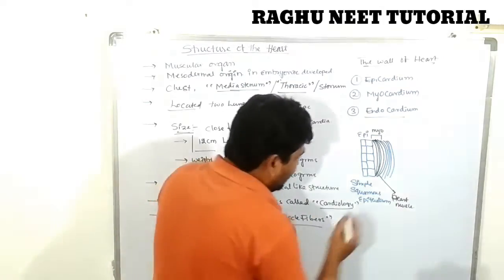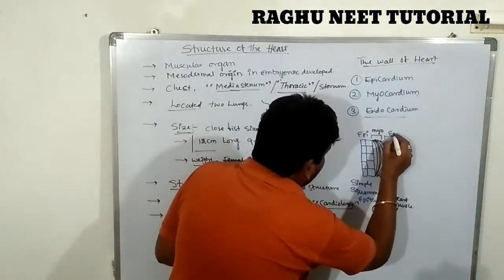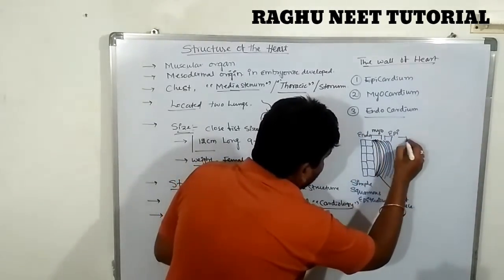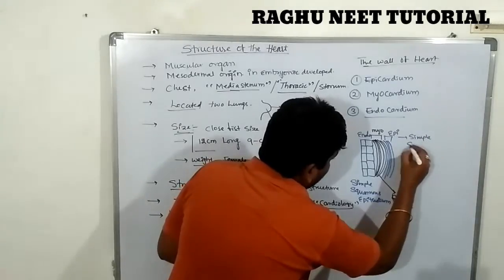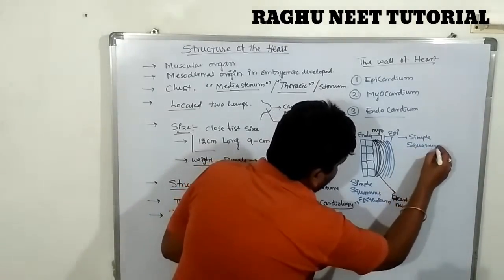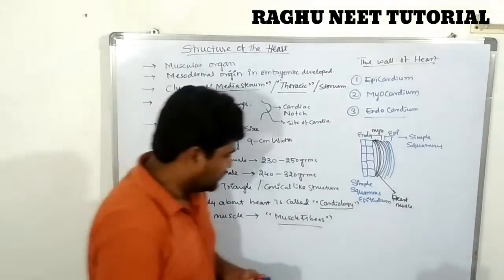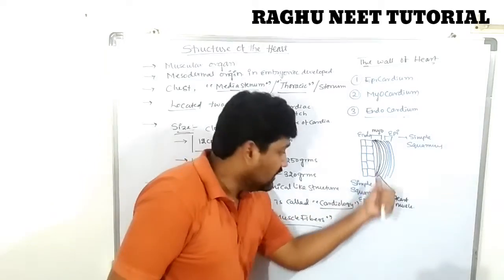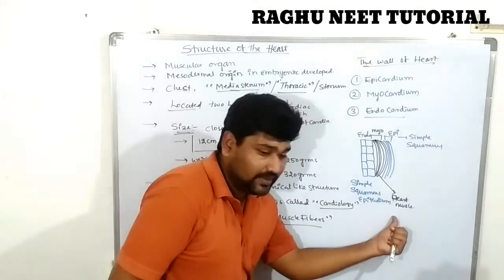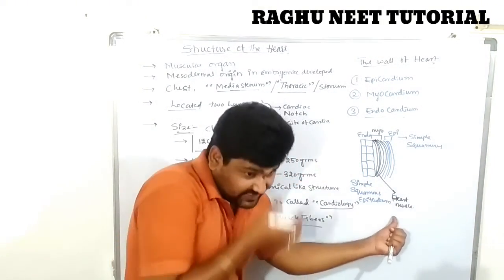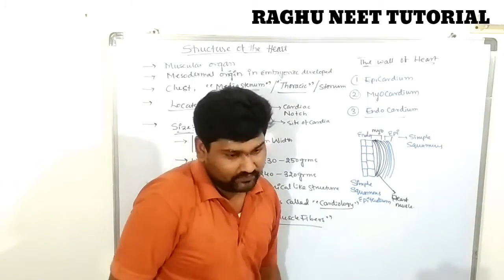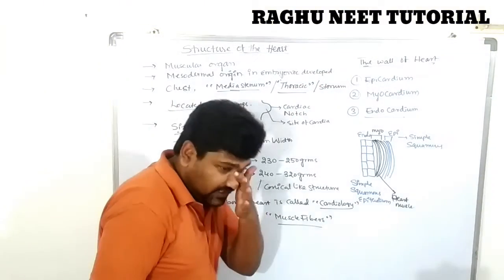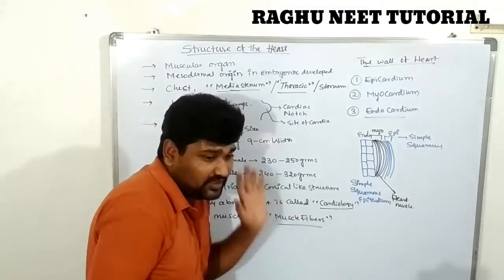This epicardium is also made up of simple squamous epithelial membrane. So the endocardium and epicardium both are made up of simple squamous epithelium, but the remaining middle layer of the heart is the myocardium, which is made up of heart muscle. It is one of the strongest muscles. So this is the basic information about the structure of the heart.